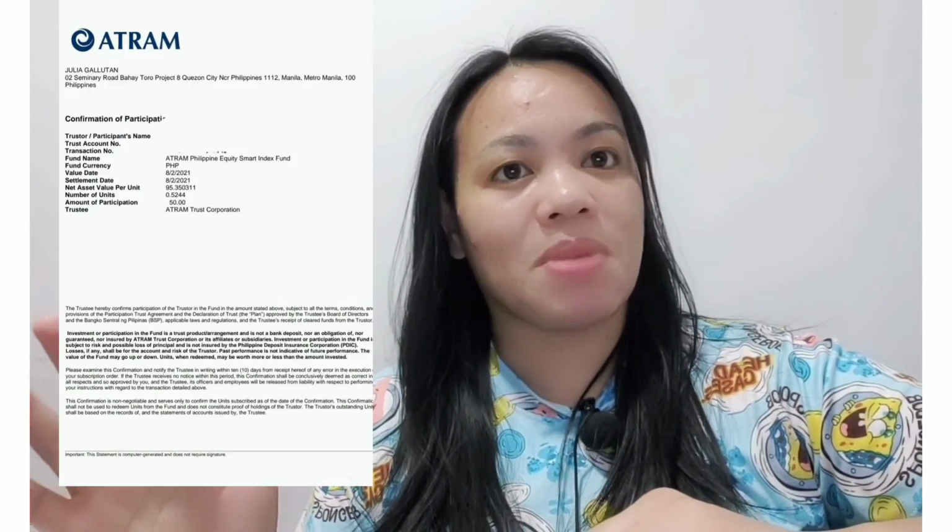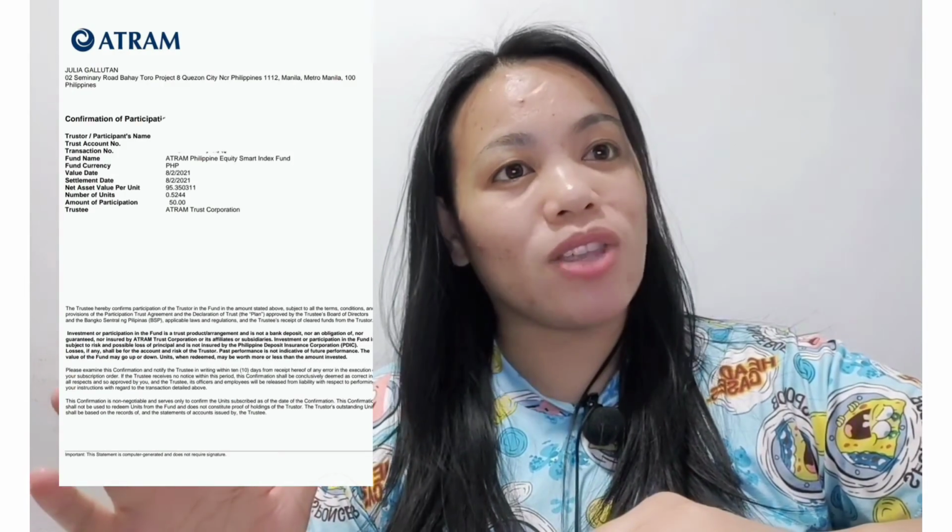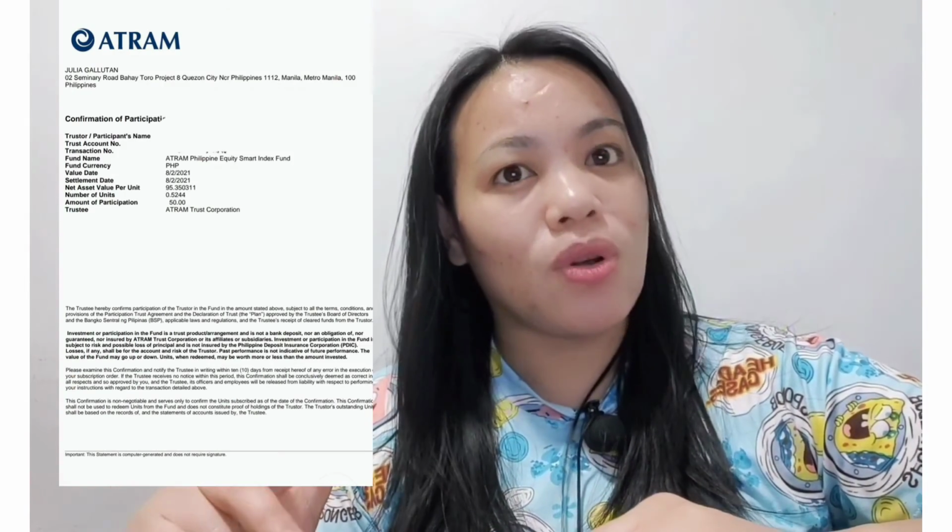So last August 13, I was able to start investing for as low as 50 pesos. So once na nakapag-avail kayo, you will receive an email confirmation. So ipapakita ko sa inyo ang performance nung in-invest ko, whether tumaas or bumaba siya.